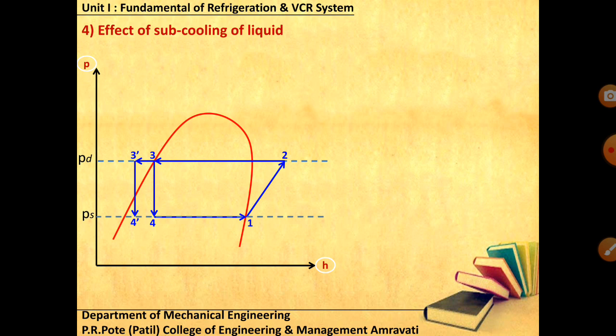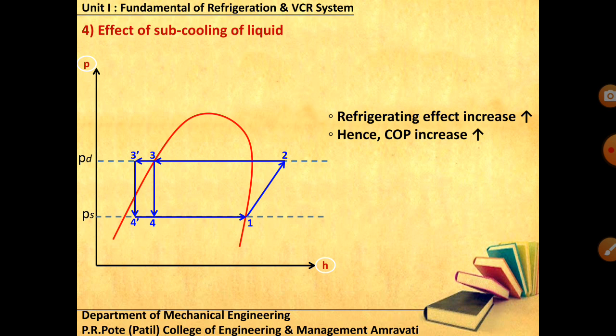And ultimately you can see that 4 to 1 is your evaporation process. Compressor work is not disturbed, but the heat transfer in the evaporator is increased. Earlier the evaporation was from 4 to 1, now it is from 4' to 1. This has increased. The refrigerating effect is increased, and ultimately the COP is also increased.